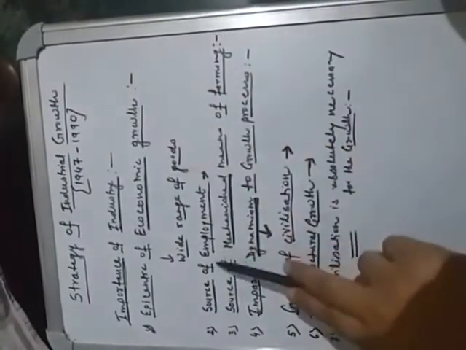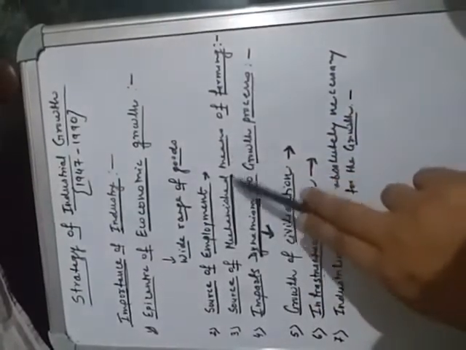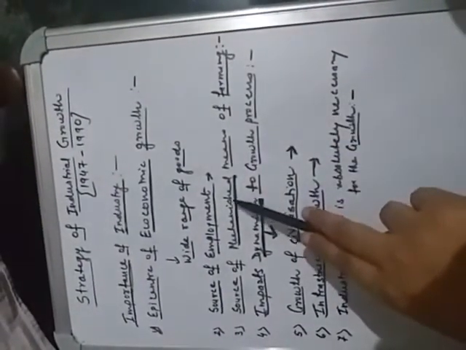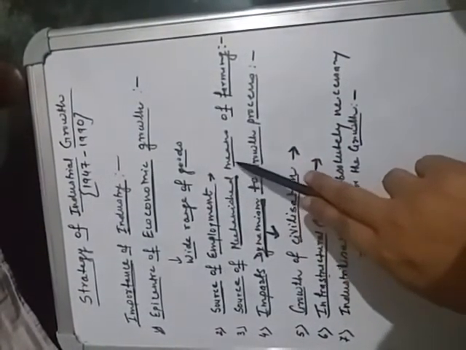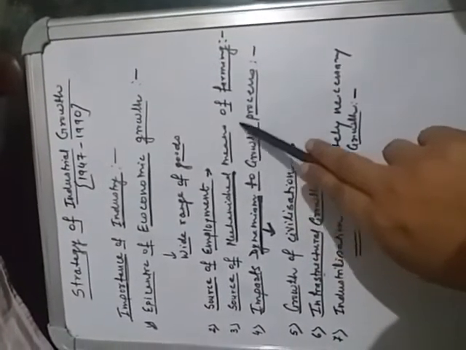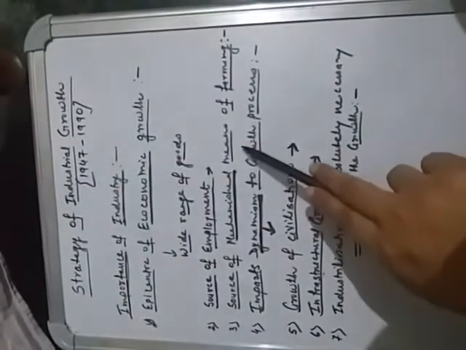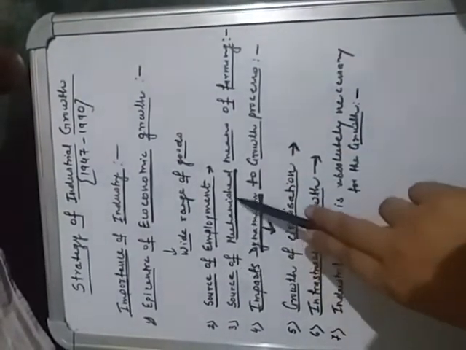Third is source of mechanized means of farming. Machines which are required in farming are provided by industry, like tractors, threshers, harvesters, and these goods are very necessary for the development of agriculture. Because of the use of these goods, farm productivity can be increased. These goods are provided by the industry.